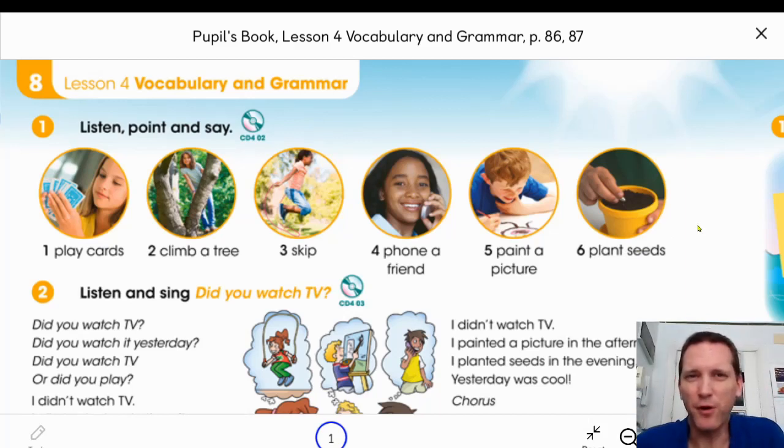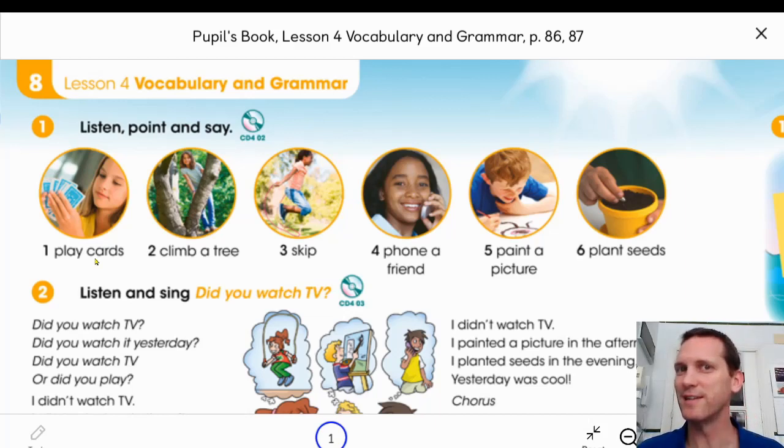What is a regular verb? Well, regular verbs are special because to put them in the past, you only have to put the letters ed at the end. For example, play cards in the past is played cards.